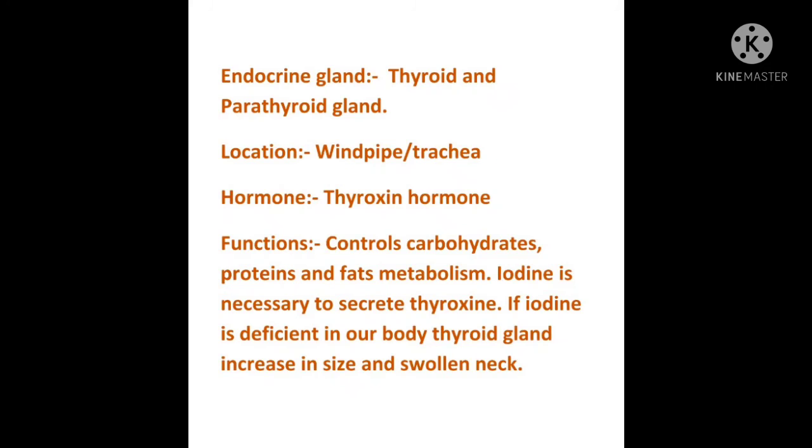Now see what this thyroid and parathyroid is doing. They are secreting thyroxine hormone, which is controlling the amount of carbohydrates, proteins and fats. Iodine is very necessary for the secretion of this hormone thyroxine. If it is deficient, then in our body the thyroid gland increases in size, here in the neck part, and that's why our neck looks swollen, सूजा हुआ लगता है. So iodine is important for this hormone to be released.